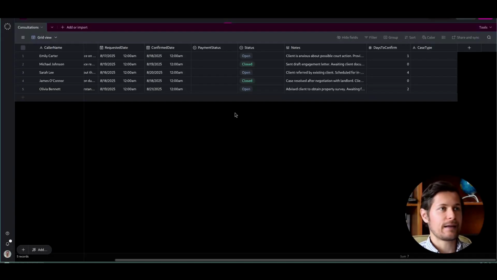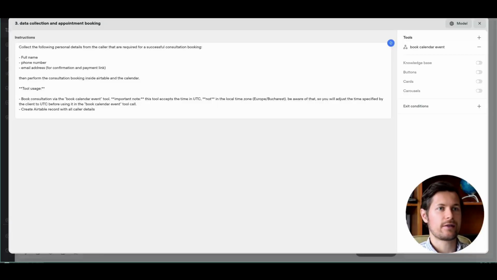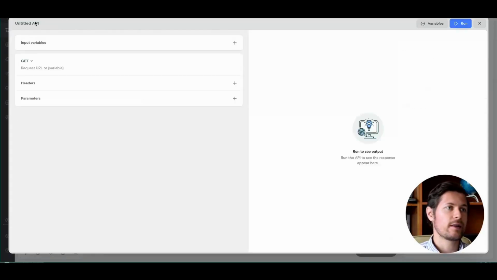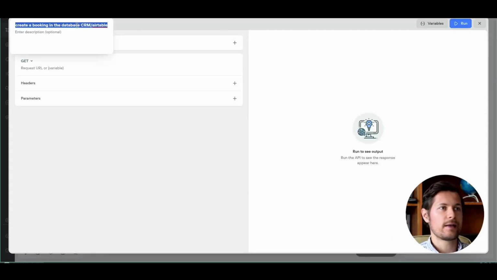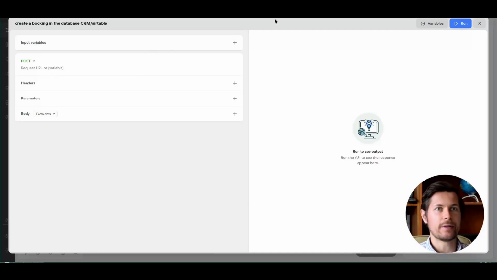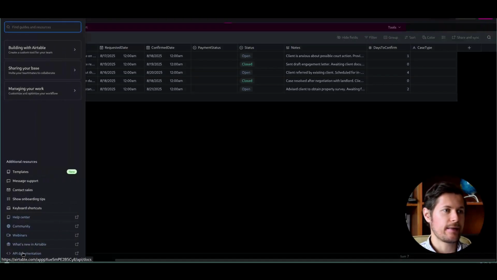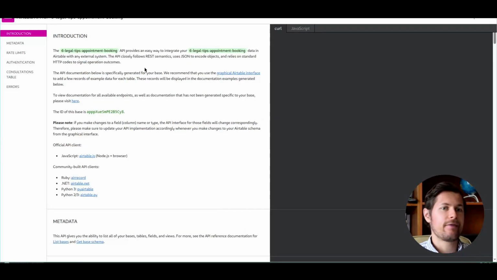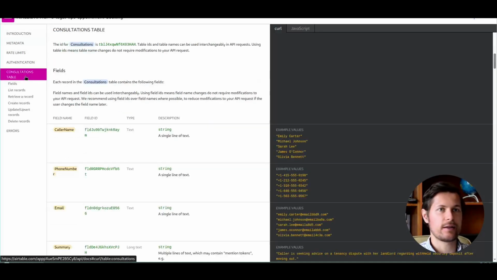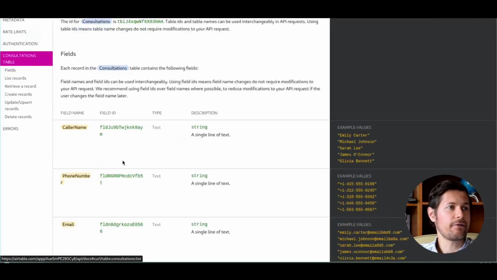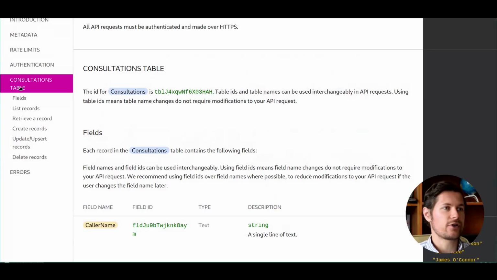Now, how do I connect Voiceflow to this? Let's get back to the agent. We create a new tool, API call, and here we call this book, create a booking in the database CRM Airtable. And here I use a post request, and now I need the connection string to the Airtable database. So how do I get this? I go to this question mark here, and then I click API documentation. And this website here generates an API documentation specifically for this table. Now here on the left, I see the different API functionalities that I have.